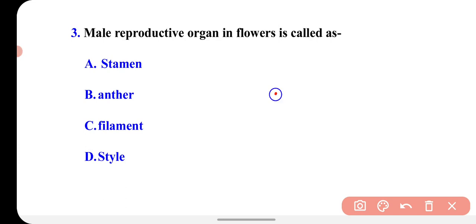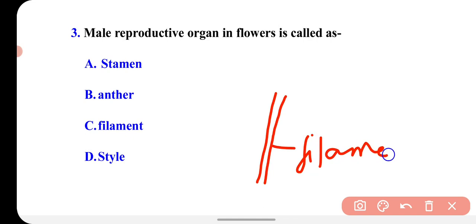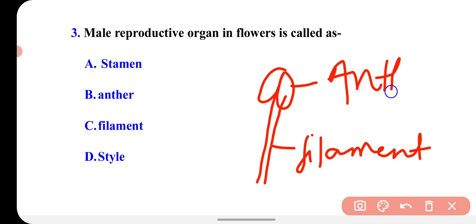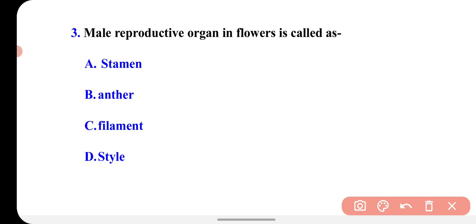And you know that the stamen has a stalk-like structure which is called the filament, and on the top of the filament there is a lobed structure. That lobed structure is called the anther, and inside the anther the pollen grains are formed. In the pollen grains the male gametes are found. So stamen is the correct option of this question.